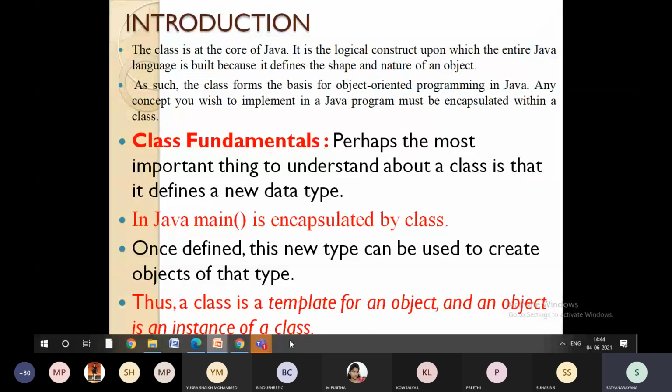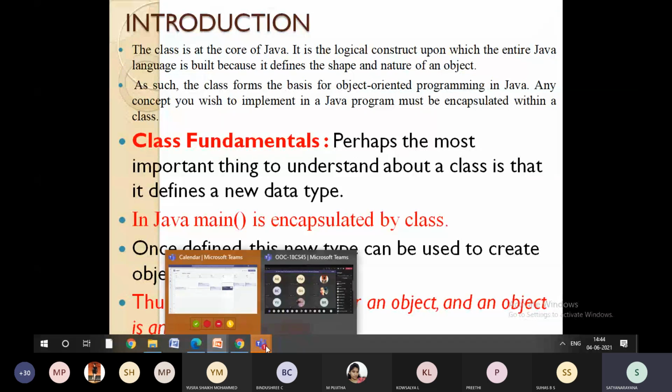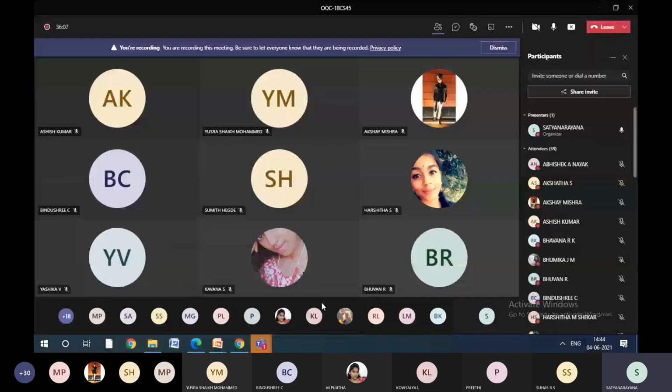So here, I have one question for all of you. In Java also we are writing a main function, right? What is the difference between the main function in C programming and the main function in Java? Can any one of you tell me? Are you getting my question?